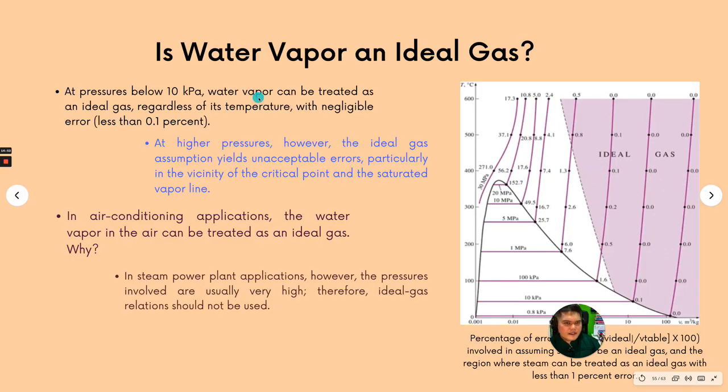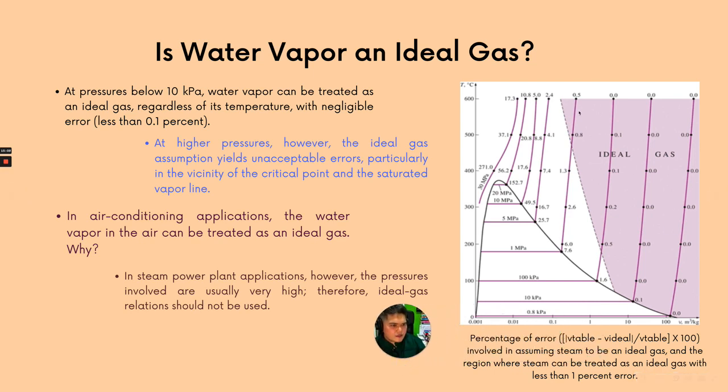So is water vapor an ideal gas? At pressure below 10 kilopascal, water vapor can be treated as an ideal gas regardless of its temperature, with negligible error of less than 0.1%. So if you're looking at water, if it is within this region, the water vapor can be treated as an ideal gas. For example, at very high superheated vapor, we can use the ideal gas equation to calculate some properties of the water vapor. But if it falls within this region, the ideal gas equation is not valid.